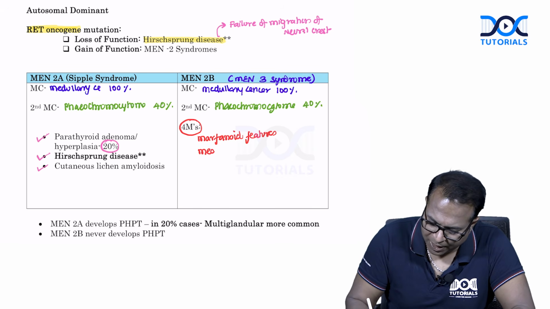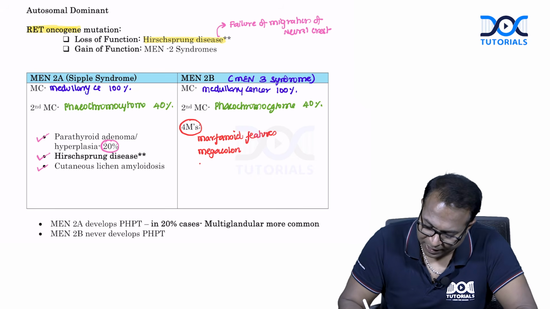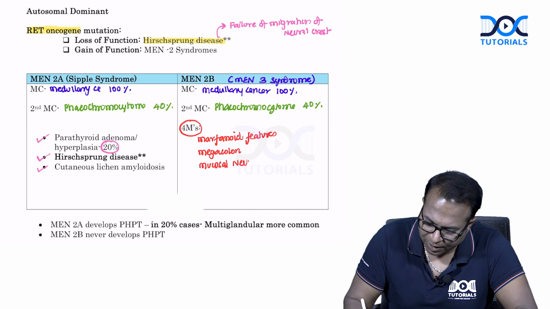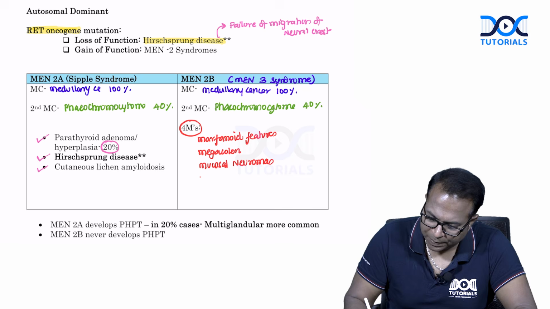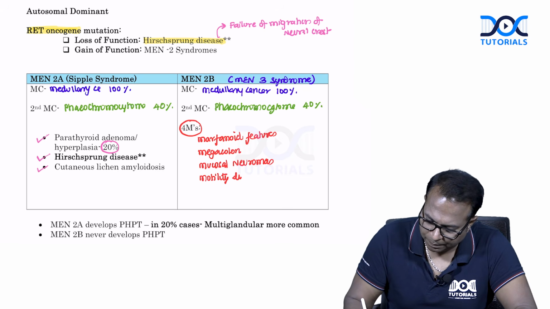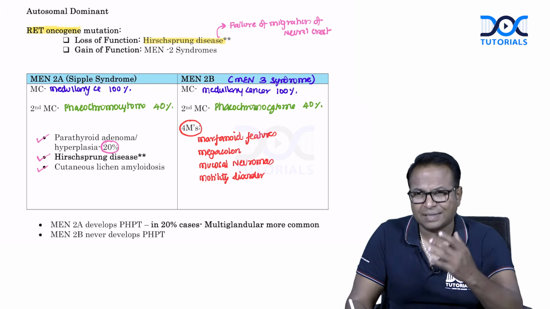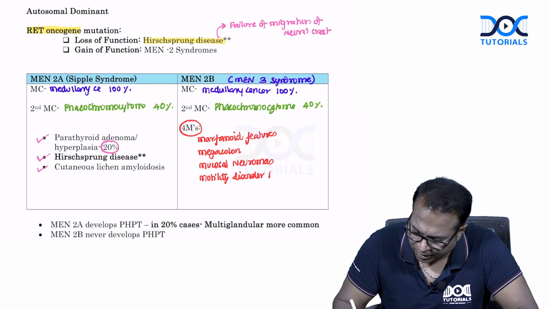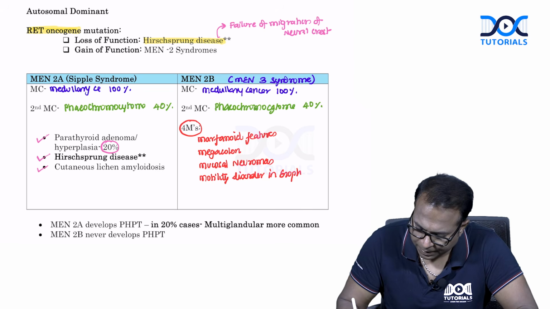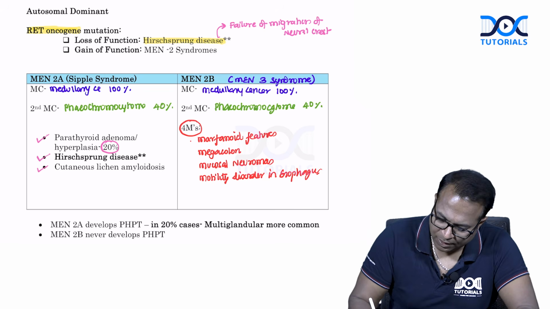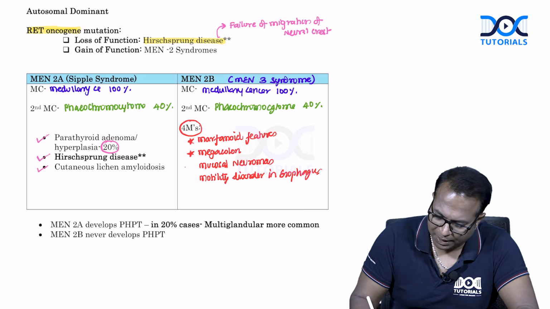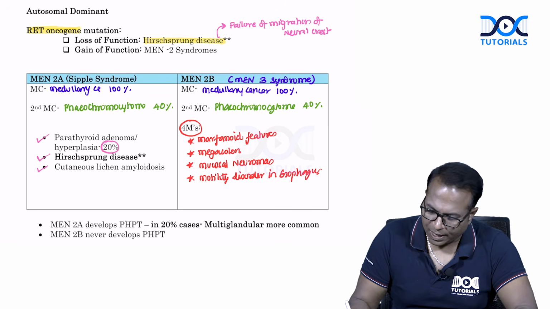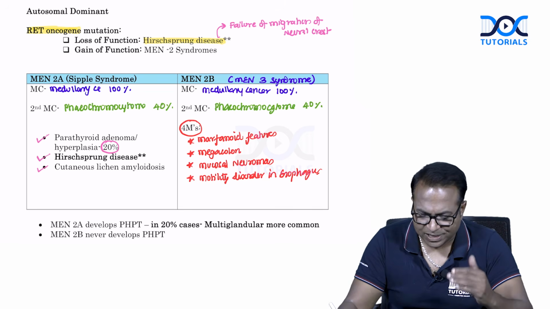They can have megacolon, and they can have mucosal neuromas. In the mouth, they have neuromas appearing, and motility problem in the esophagus, like nutcracker, all those things, motility disorder in the esophagus. So 3M is seen in MEN2B: Marfan features, megacolon, mucosal neuromas, and motility disorder in the esophagus.